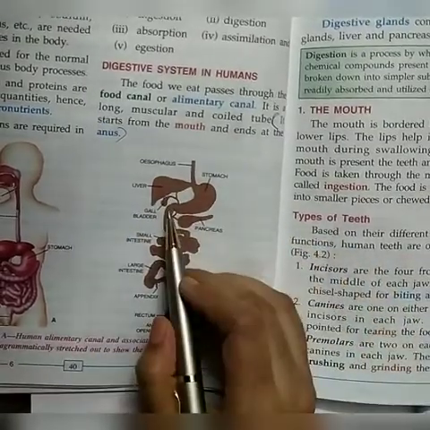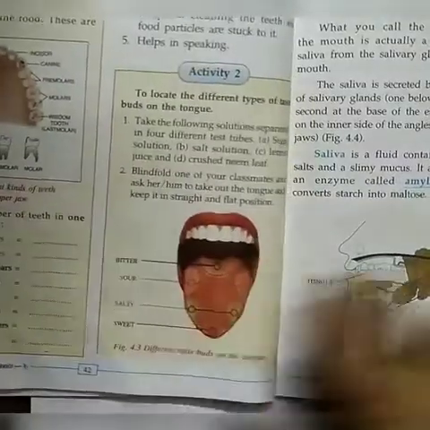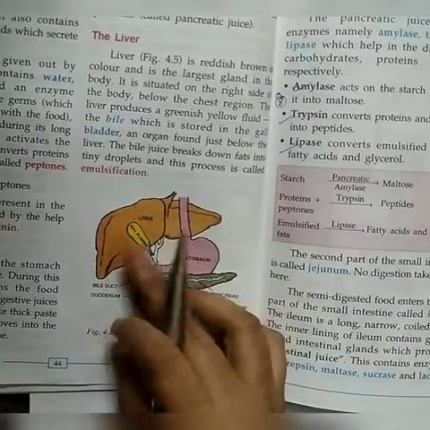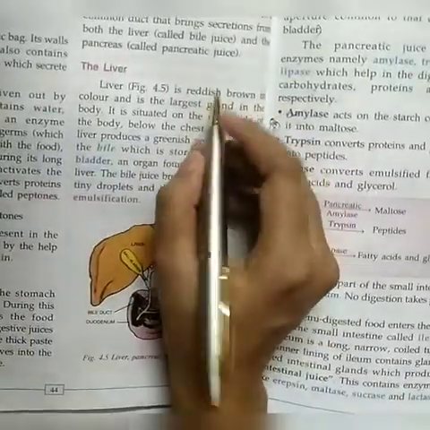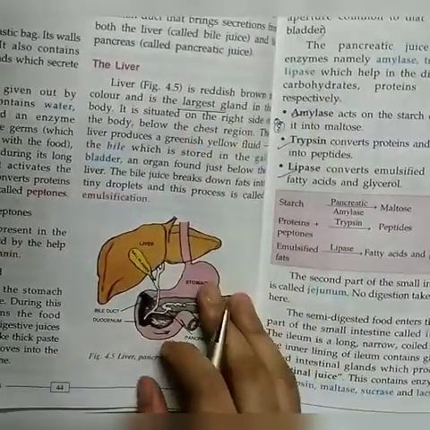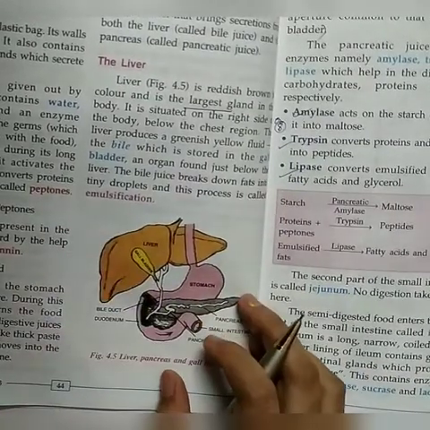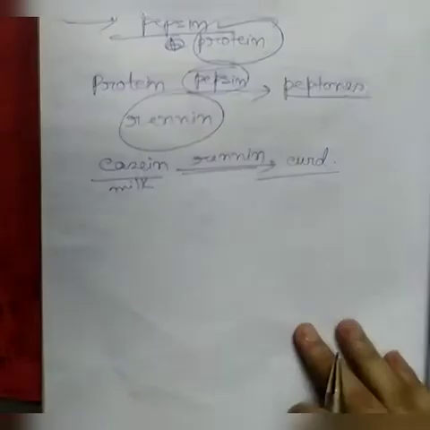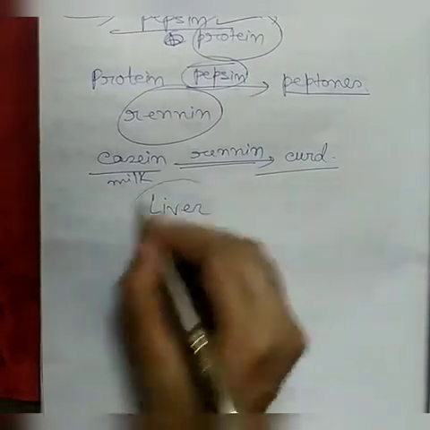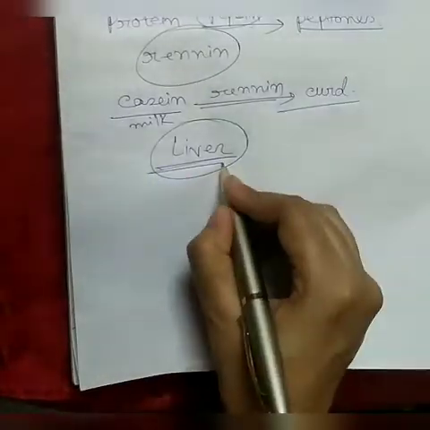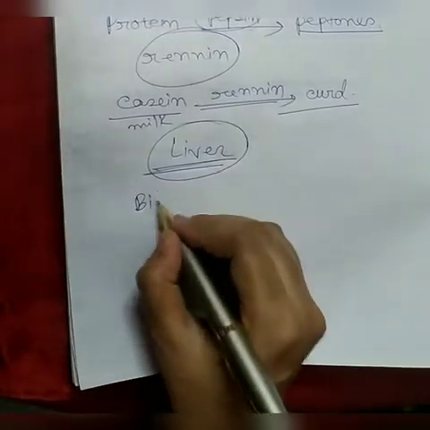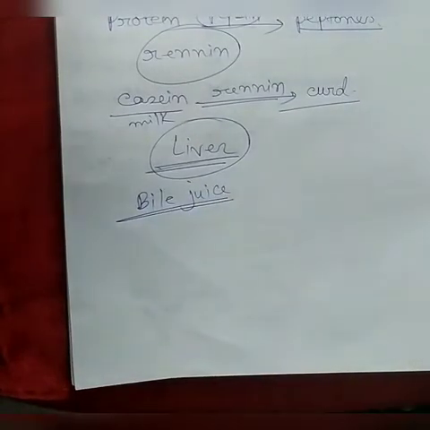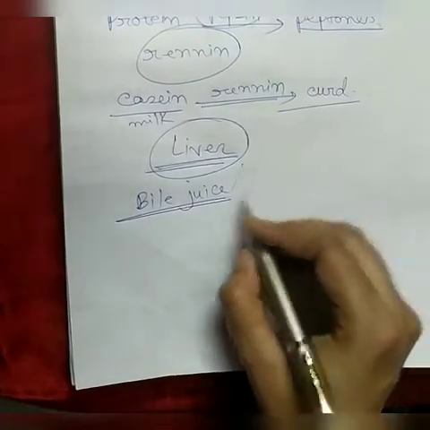In the liver, bile is produced. See here, it is the liver. You can see the reddish brown structure, the largest gland in the body, situated on the right side of the body, which produces a greenish yellow fluid. The greenish yellow fluid which is produced in the liver is known as bile juice.